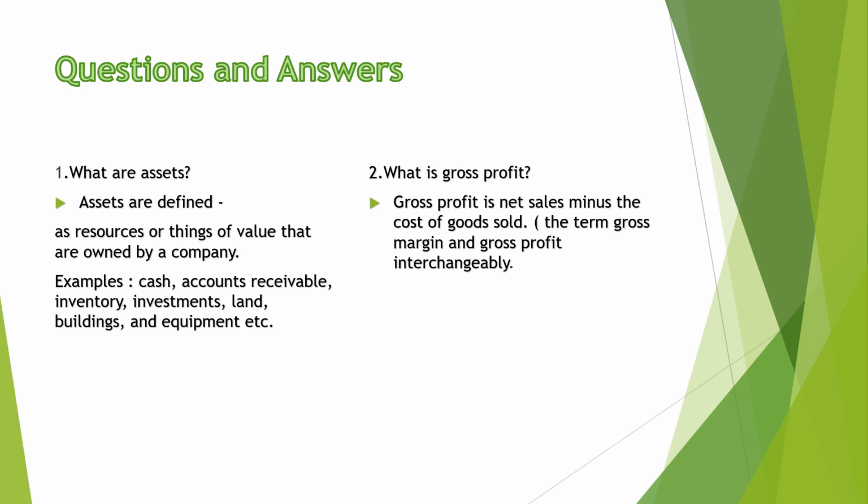Next question is, what is gross profit? Gross profit means net sales minus cost of goods sold. So in the trading account we get the gross profit. On the credit side we show sales and the closing stock, and on the debit side we write opening stock, purchases and all direct expenses. If the credit side is more we get gross profit. If the debit side is more we get gross loss.